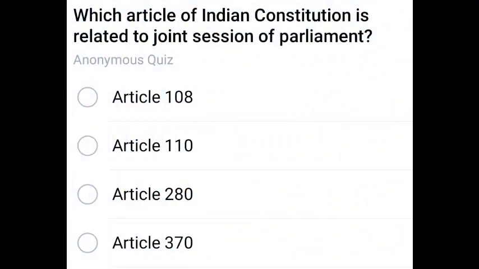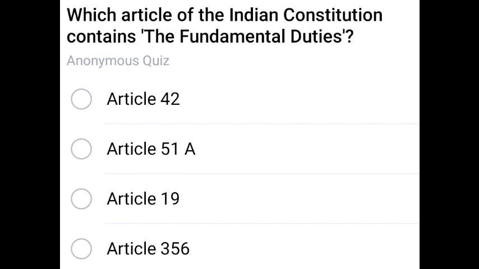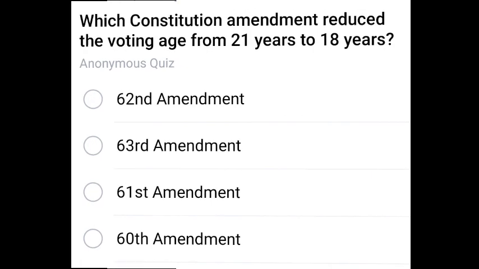Next one. Which article of the Indian Constitution is related to joint session of Parliament? The correct answer is 108. Next question. Which article of the Indian Constitution contains the fundamental duties? We can see fundamental duties in Article 51A.